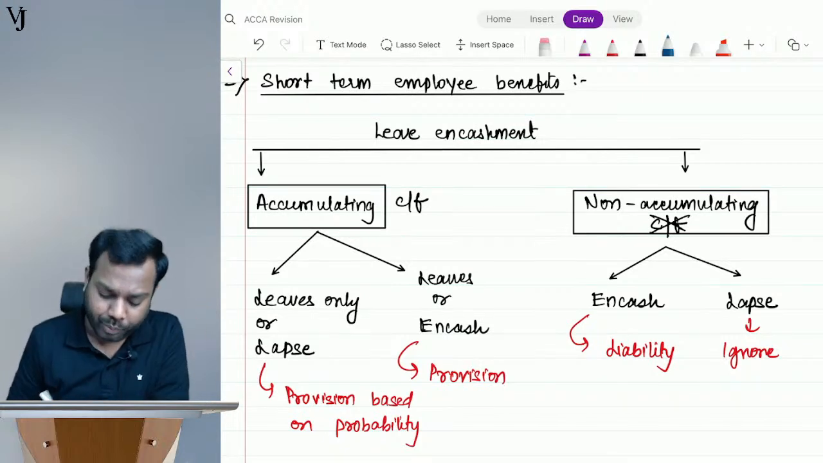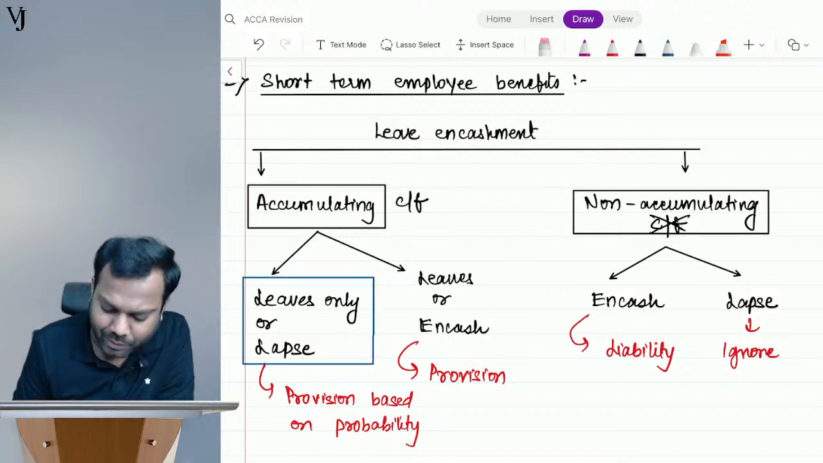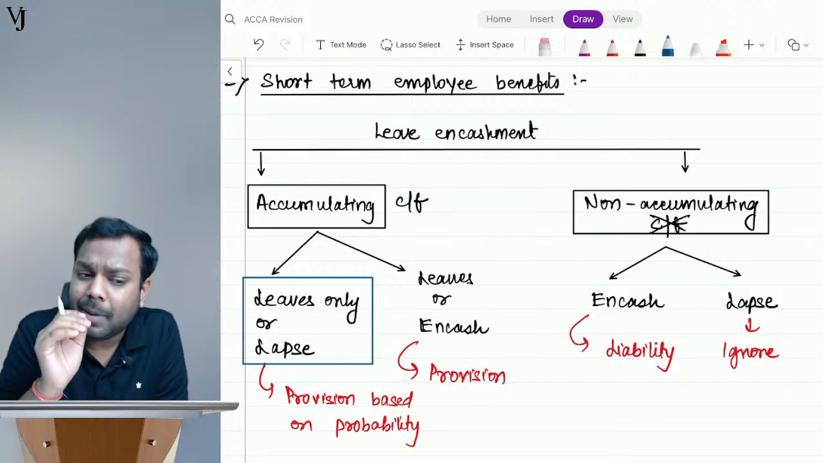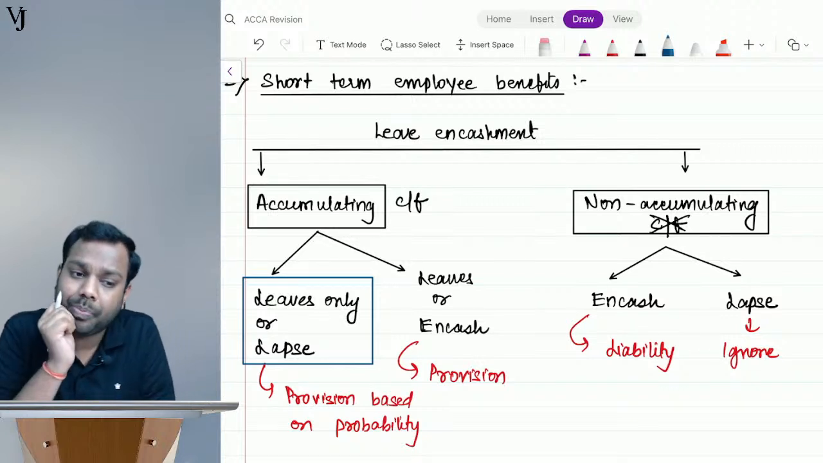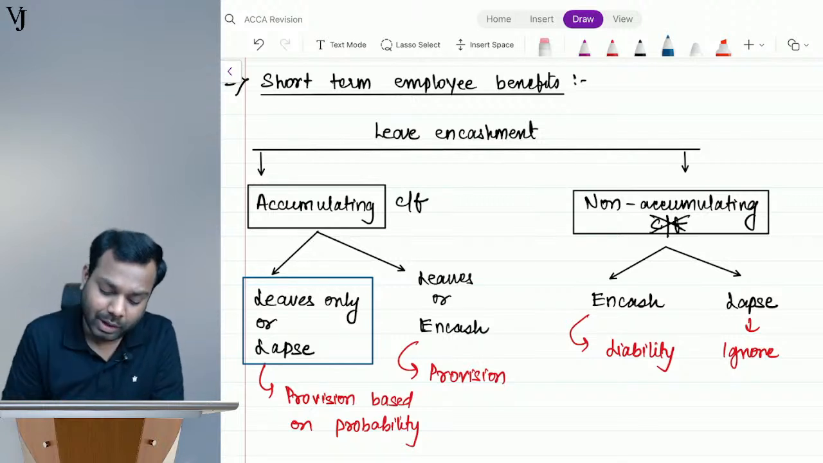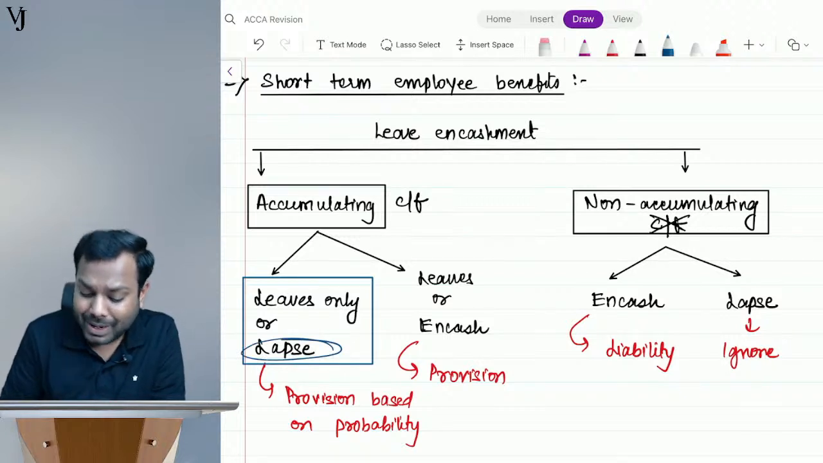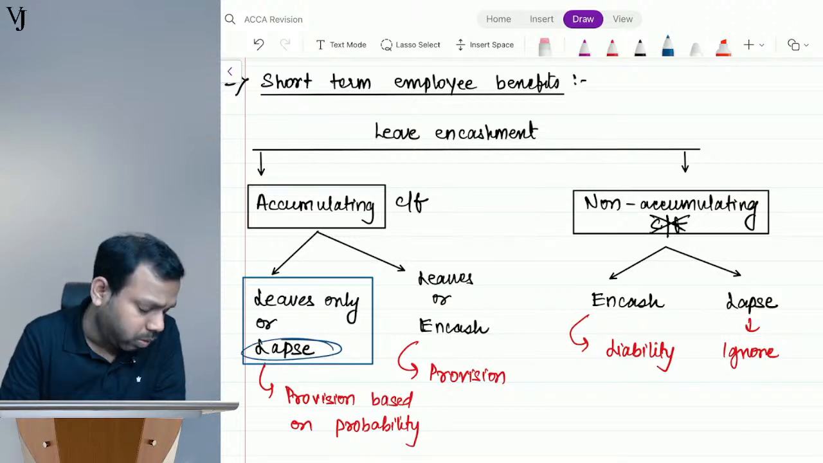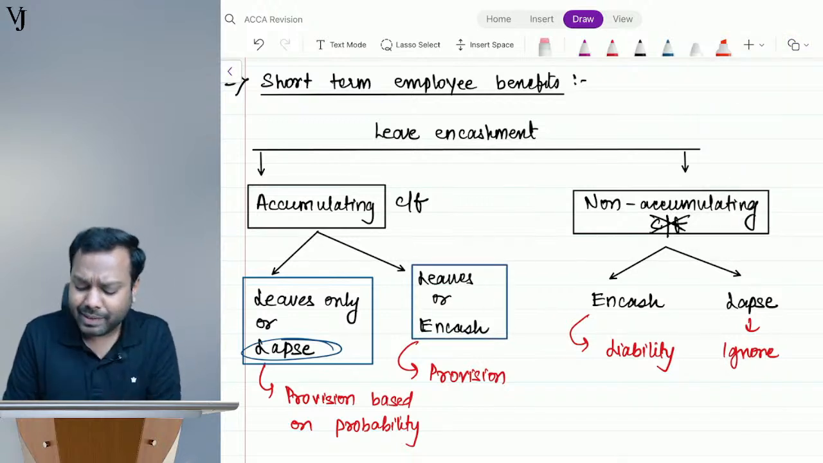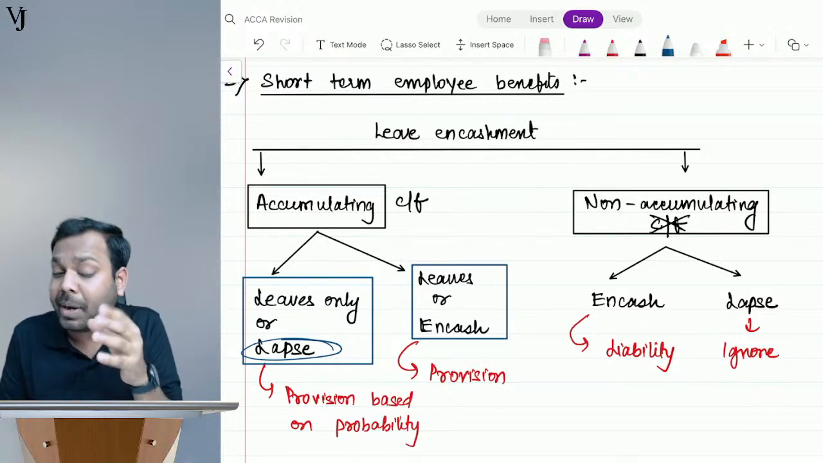Now tell me, in the option where the employee can take leaves or otherwise it will lapse, don't you think we have to calculate the probability that the employee will take leaves? Tell me yes or no. Because there are chances that these leaves can lapse. But in this case, we are not required to create a provision based on estimated probability.